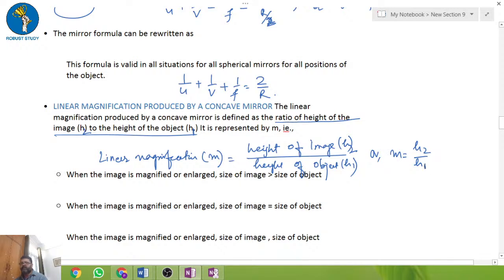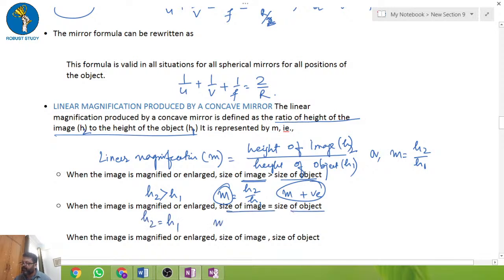A lot of objective questions and numericals will come from this. Now what happens when the size of the image is greater than the size of the object? It means h2 will be greater than h1, so m is equal to h2 by h1, and m will be positive. When h2 is equal to h1, m will be 1. For any numerical value, if m is 4 by 4, both are equal, so it is 1.